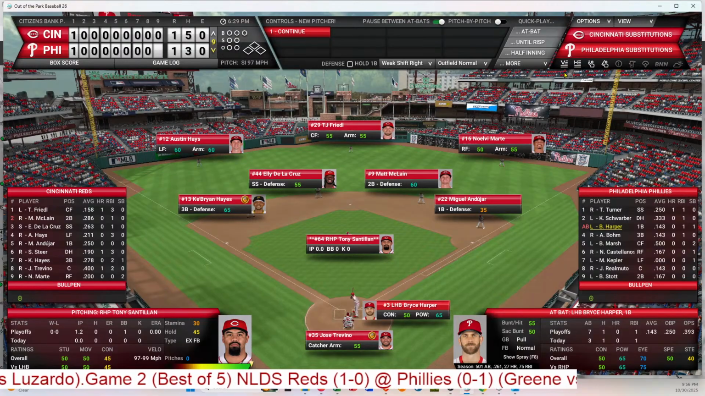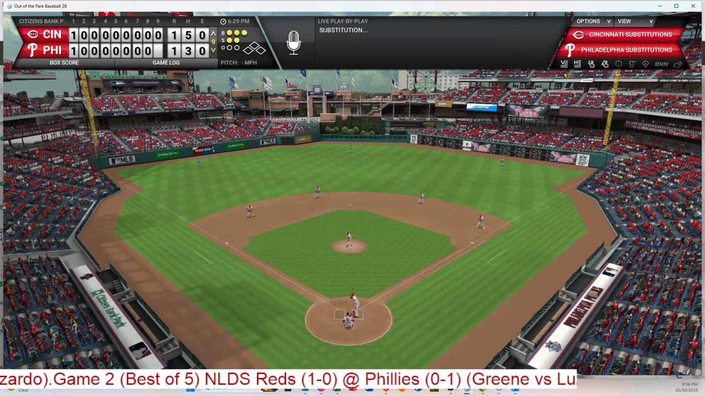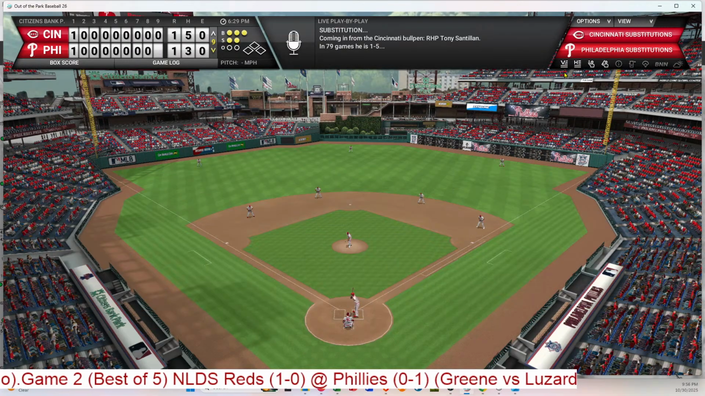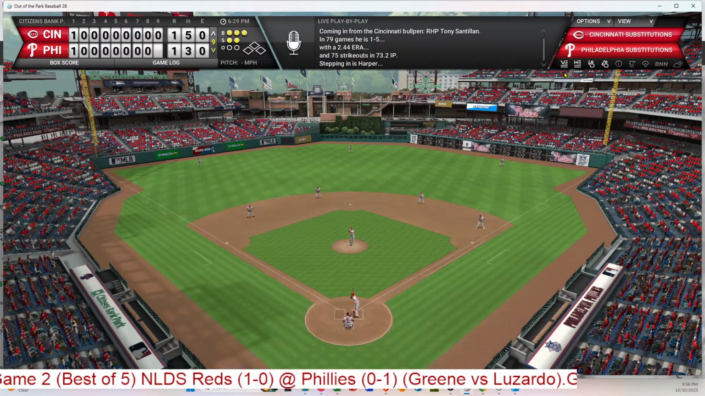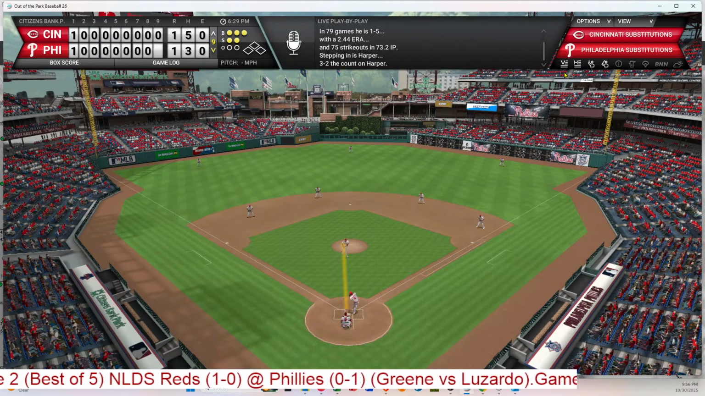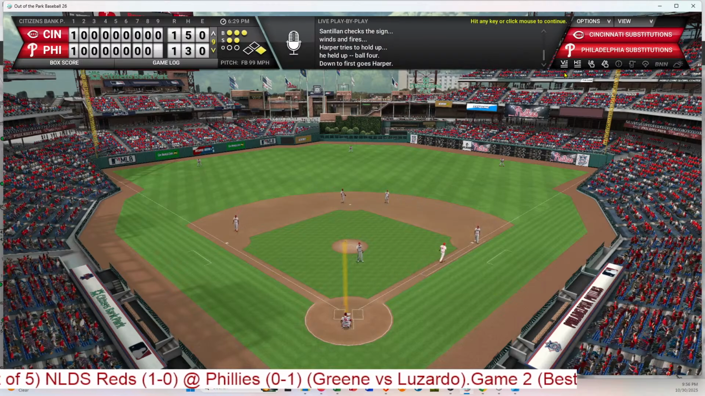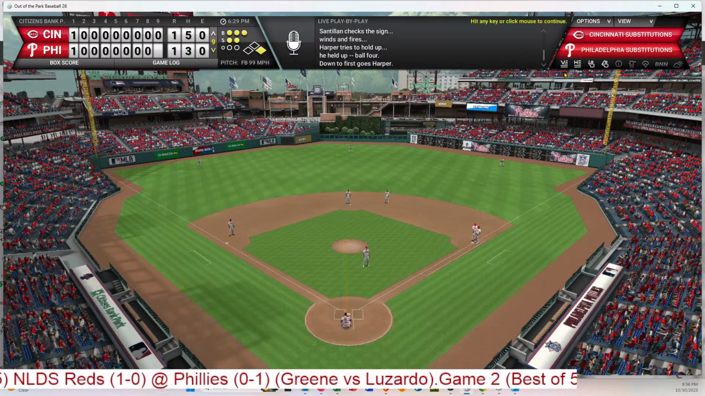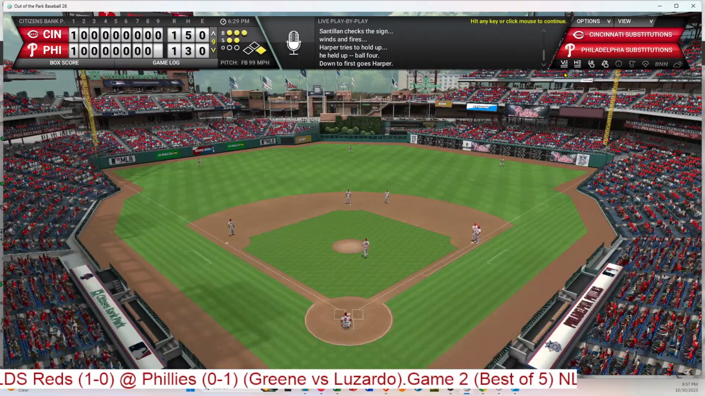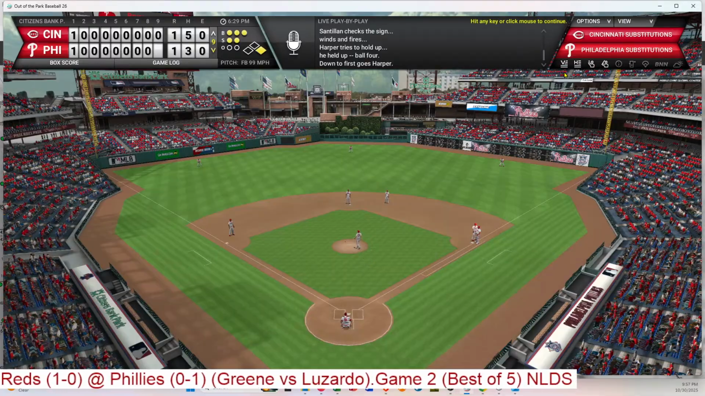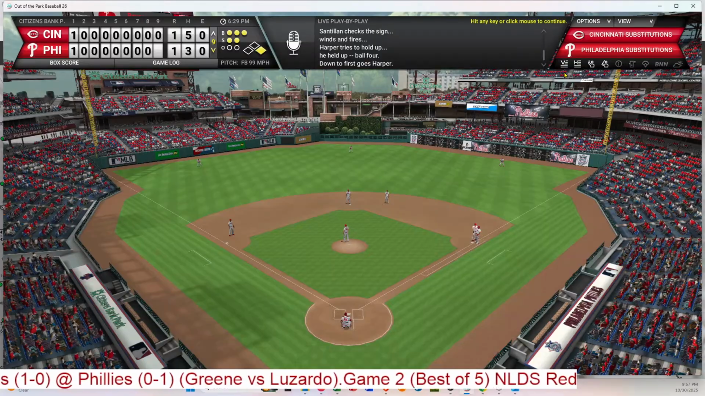So here we go. Harper. Full count to Harper. Is there magic with the Phillies here in the bottom of the 9th? And he walks. Check swing. Just missed on the fastball. So Harper leads off with a walk. So a good start for the Phillies here as they try to win this game.